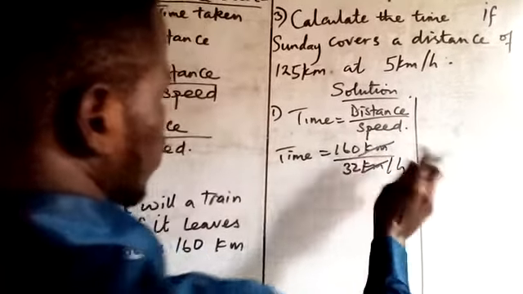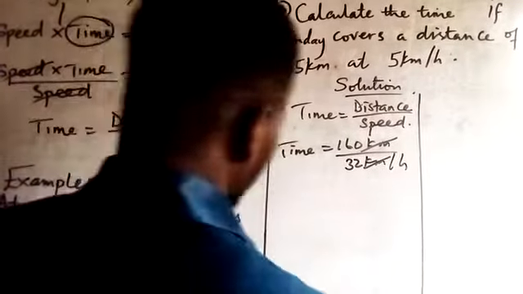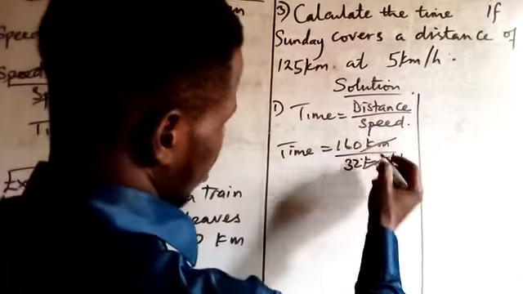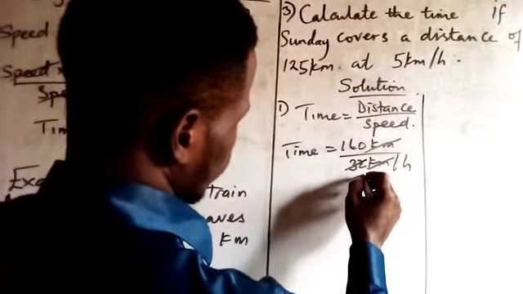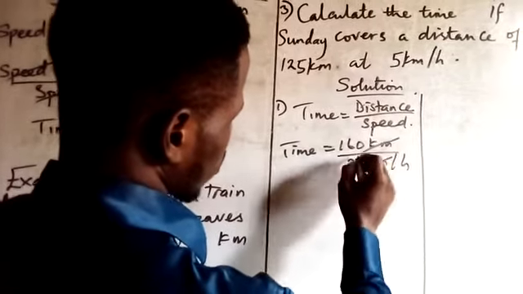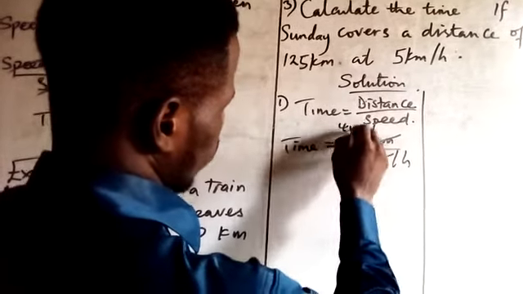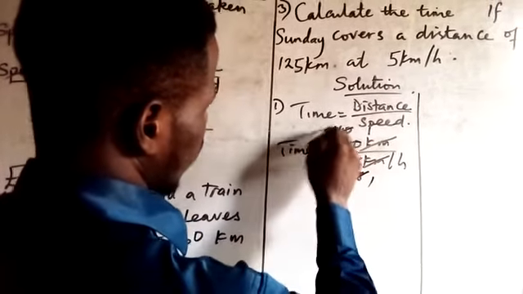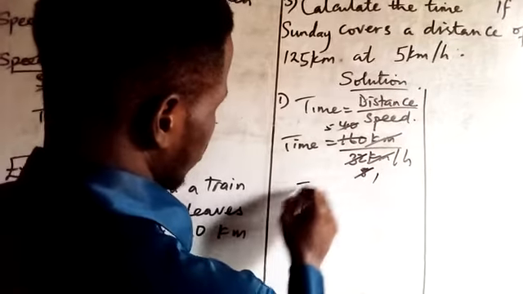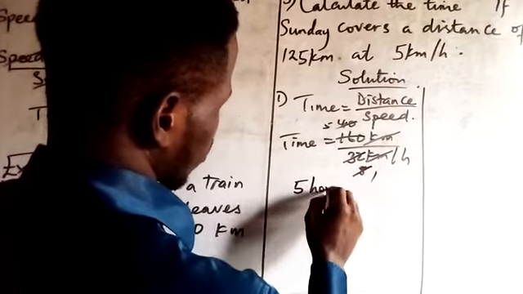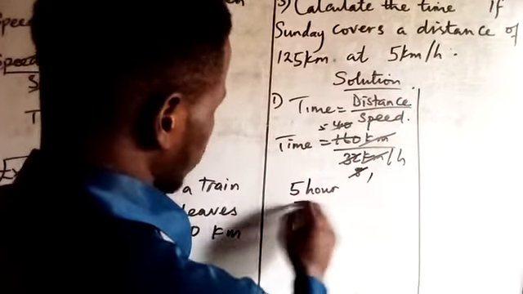This will eliminate this, remaining hour. Then let's divide this. 4 here will give us 8. 4 here will give us 40. 8 here 1, 8 here 5. So our answer is 8 hours. It's 5 hours, sorry.